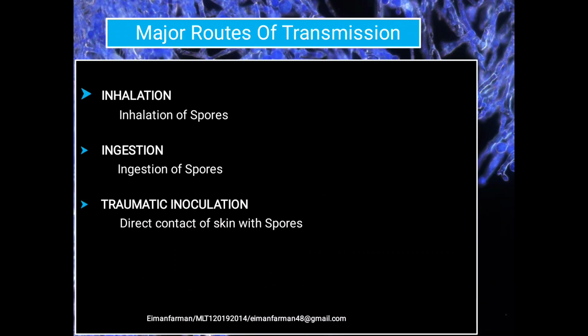Major routes of transmission. There are three major routes of transmission for these fungal spores. The first one is inhalation, through the nasal cavity. The second is ingestion, in which contaminated food with these spores is taken in through the oral cavity. The third one is traumatic inoculation, that is, direct contact of the skin with these spores through a cut, wound, or injury.